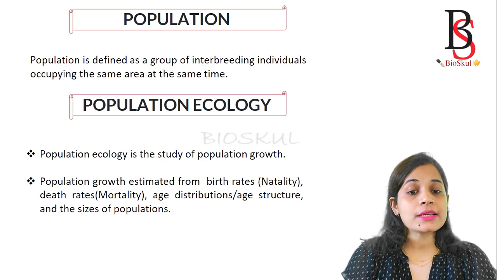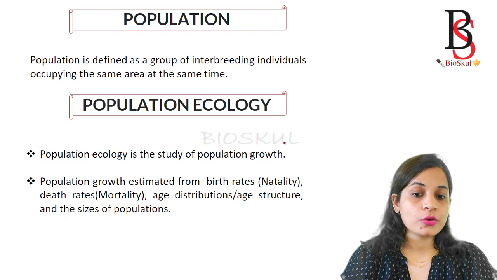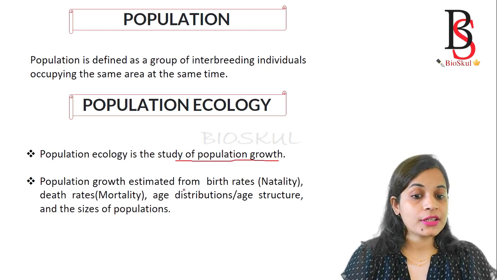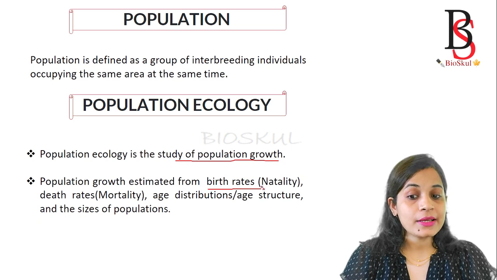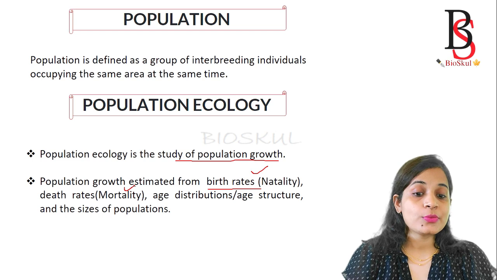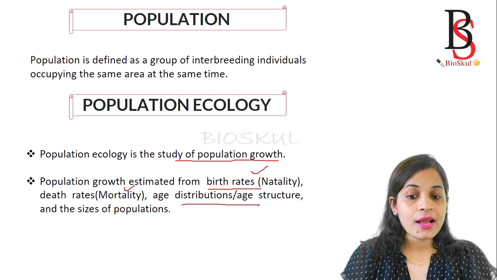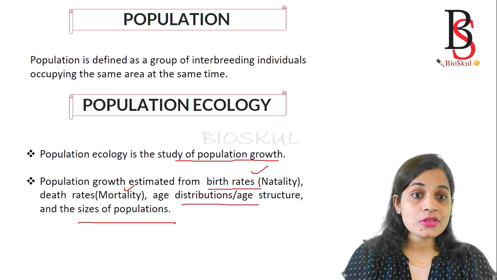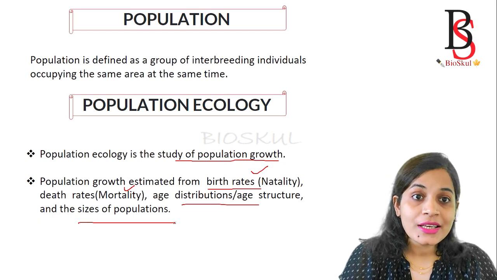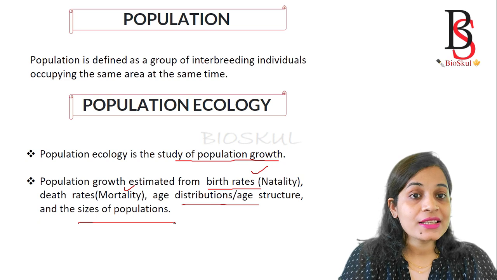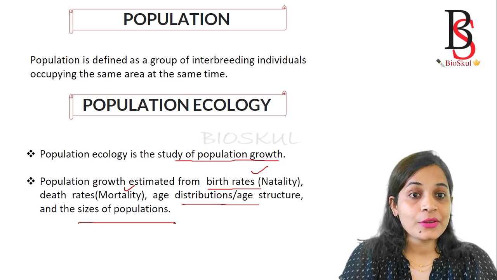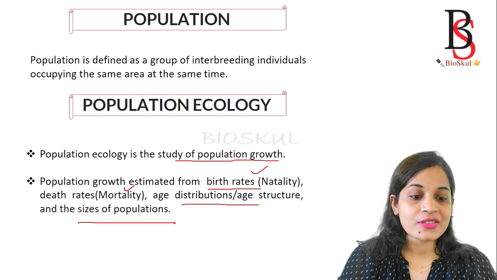Population ecology is used to study population growth, and the population growth rate is estimated from birth rate, that is natality, death rate, which is known as mortality, age distribution or age structure, and the size of the population. I have videos on natality rate, mortality rate, exponential growth rate, logistic growth rate, and dispersion of population, and you will find the link in my description box.